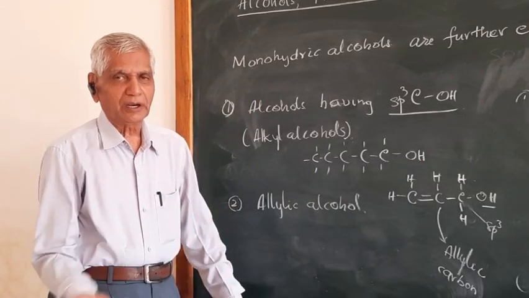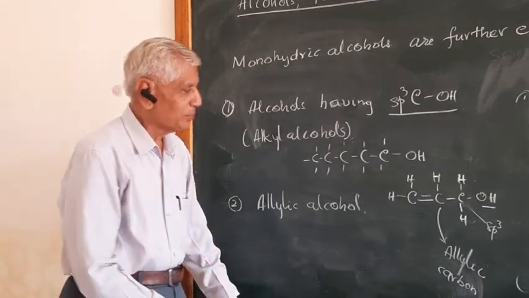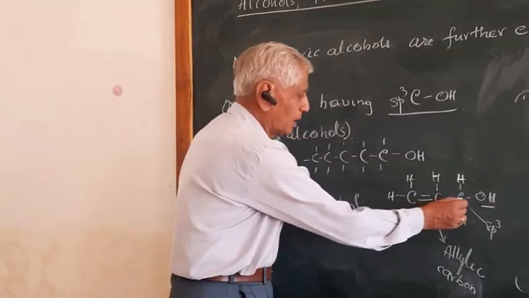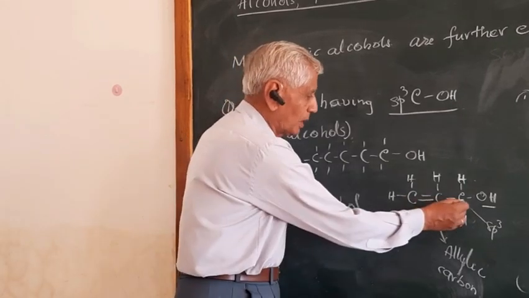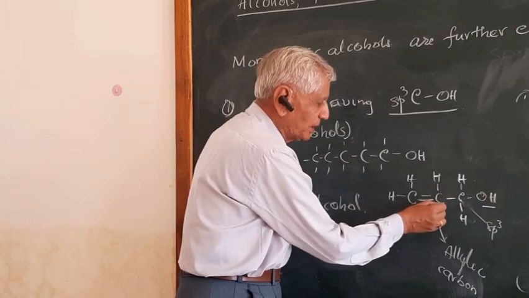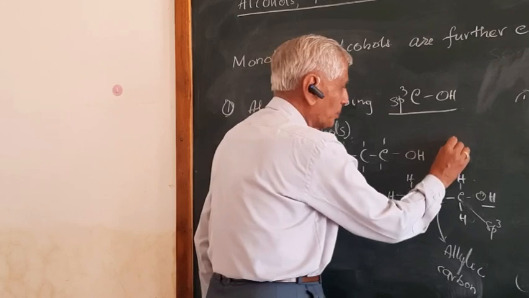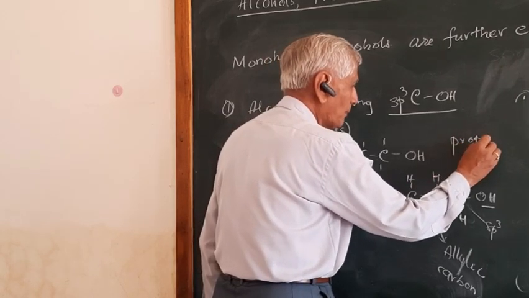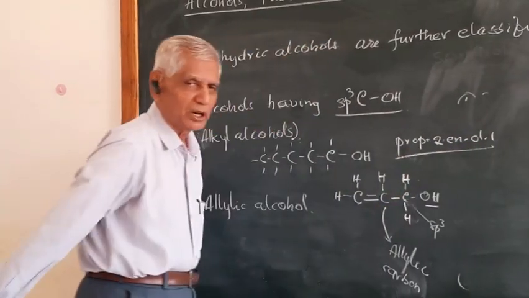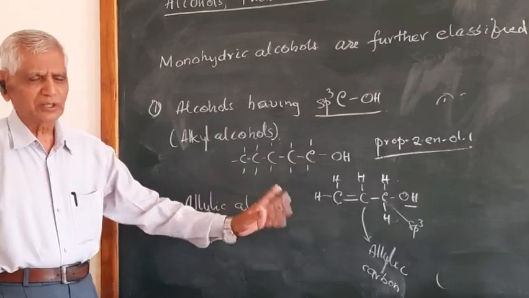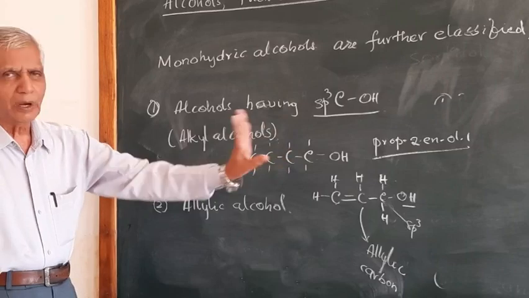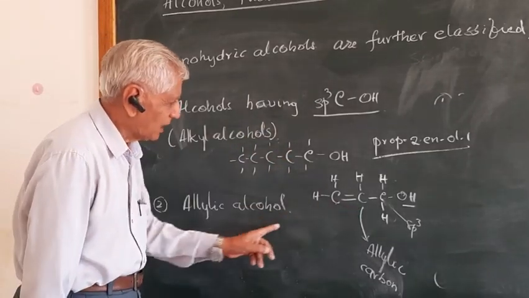Regarding names, we will come to it later. But at present, this compound can be called 2-propen-1-ol. 1, 2, 3. This is the first carbon carrying the OH group. So propanol. This carbon is the second carbon. Therefore, it is called prop-2-en-1-ol. We'll discuss the nomenclature later. Just to understand this one, this compound is prop-2-en-1-ol. So this is called allylic alcohol.